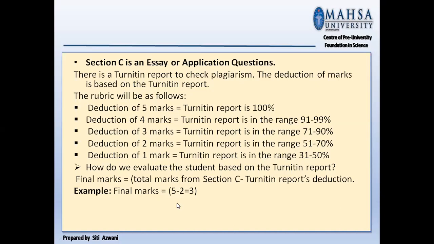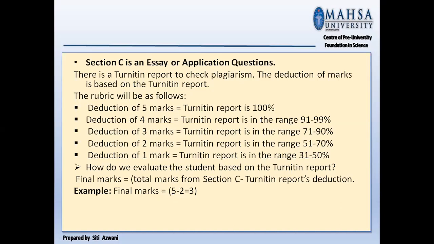So how do we evaluate the student based on the Turnitin report? Remember for section C, the total mark is 10 marks. Let's say for the final mark for this section, you got 5 marks.